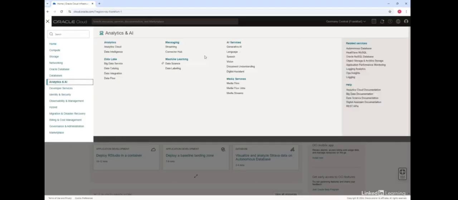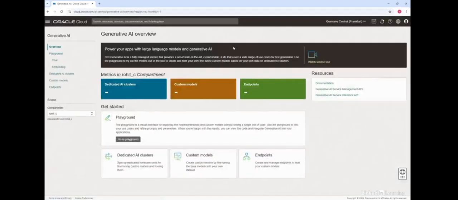Within Analytics and AI, there are a bunch of AI services, and Generative AI appears at the very top. So let me click on Generative AI, and this will bring me to the landing page of the Generative AI service. Right here, I can see the playground, the chat models, dedicated AI clusters, etc. I'm interested in the chat models, so I'll click on chat.